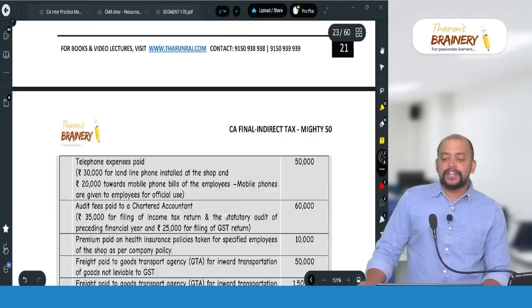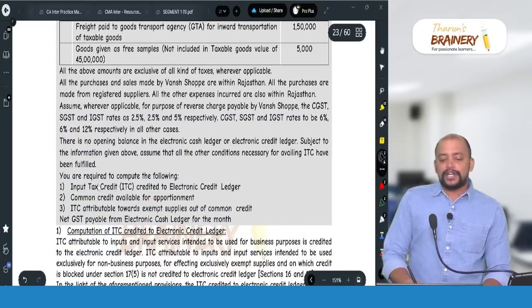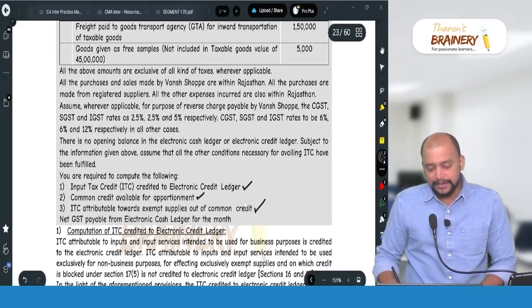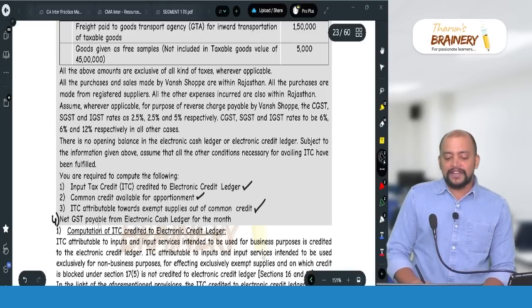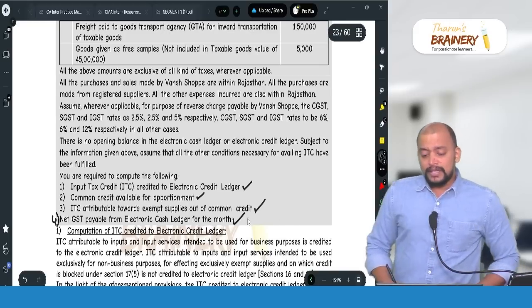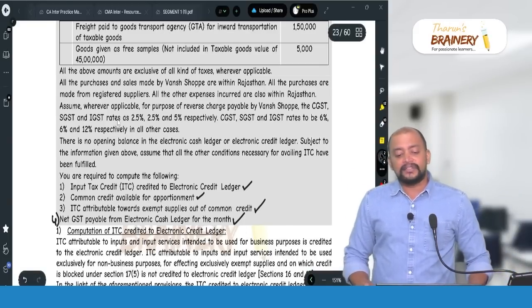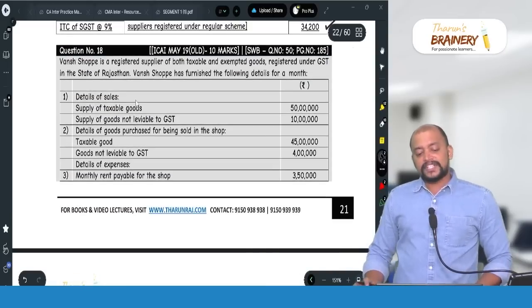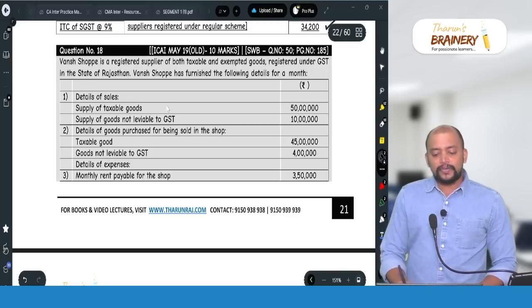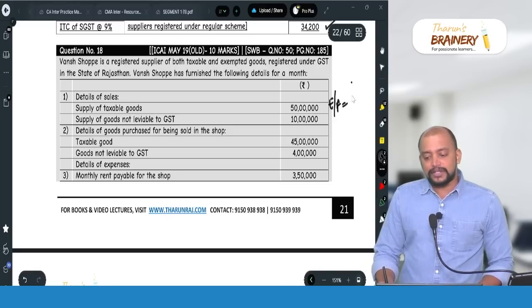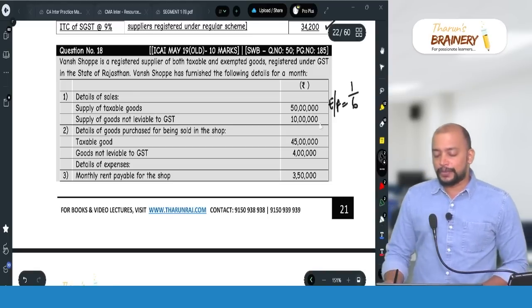So exempted. What do we need to compute here? You are required to compute the following: ITC credited to electronic credit ledger, common credit, ITC attributable to exempted supplies based on common credit, and net GST payable. Now we will stick to the format, that format is T, T1, T2, T3. But first we have outward supply data. This outward supply data will give the E by F ratio. So E by F, exempted supply is 10 divided by 60. So 1 by 6 is the E by F ratio.